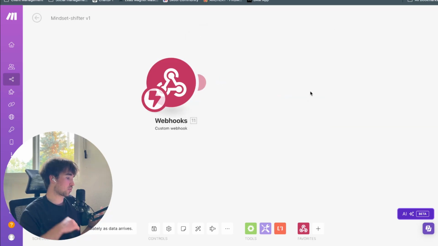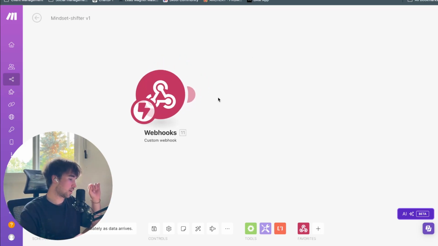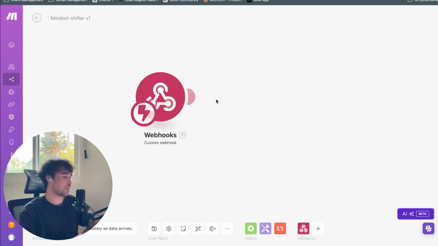And again, a quick explanation of what a webhook is: it's just a URL that when you send data to it or something to it, it will trigger and then it will catch that data. And you can use it in a piece of code, a software, various sorts of things. So webhooks are dope. You got to learn to love webhooks.